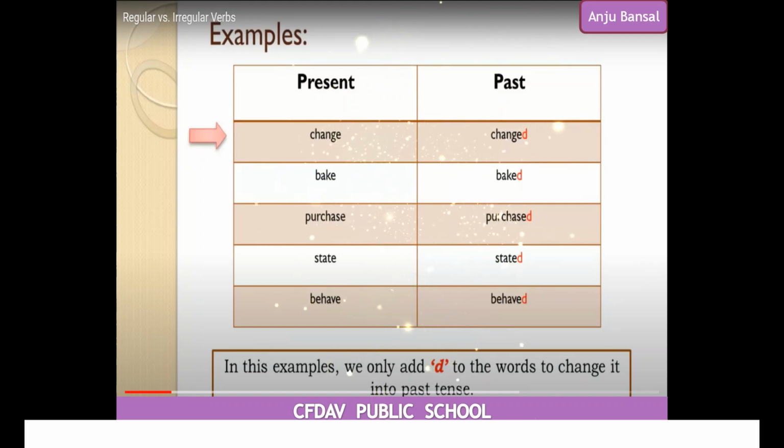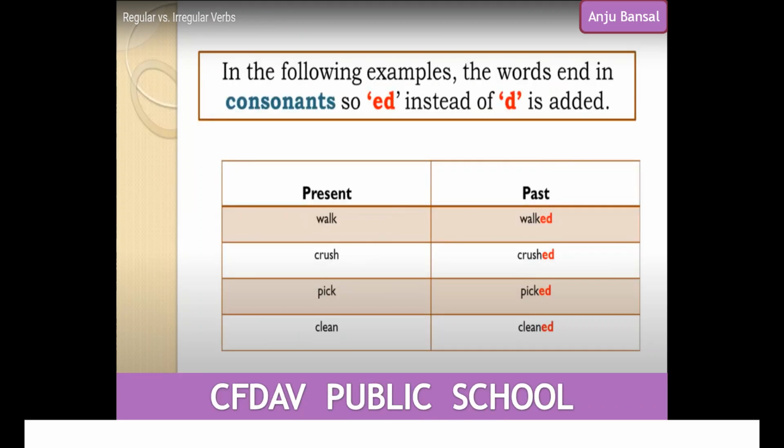We will only add d. Change will become changed. Bake will become baked. Purchase will become purchased. State will become stated. And behave becomes behaved. Now, let us see these examples.